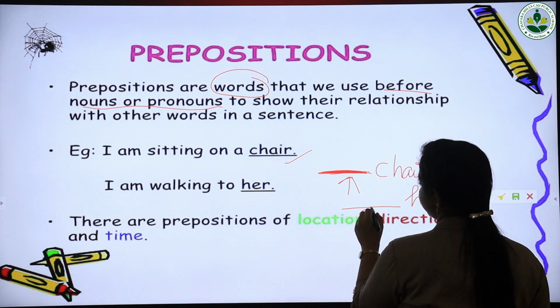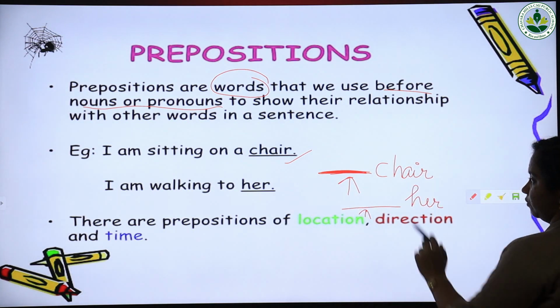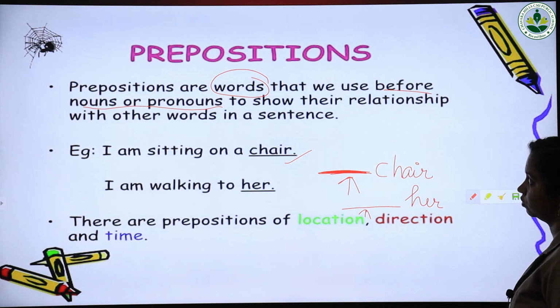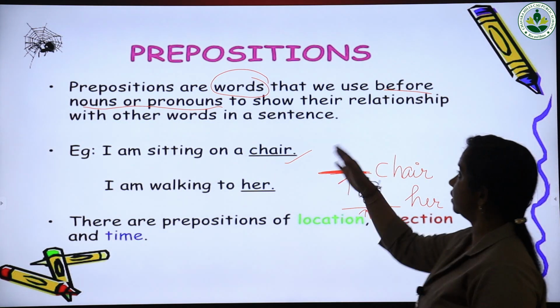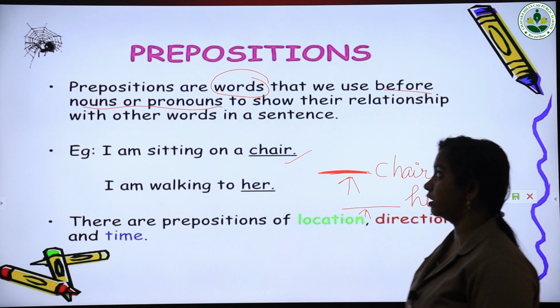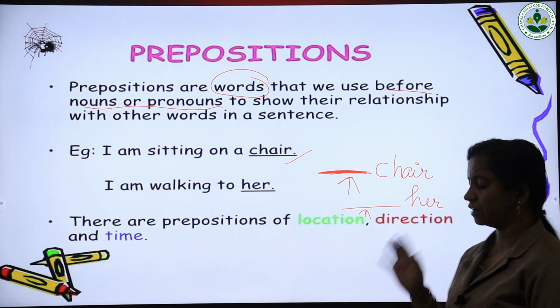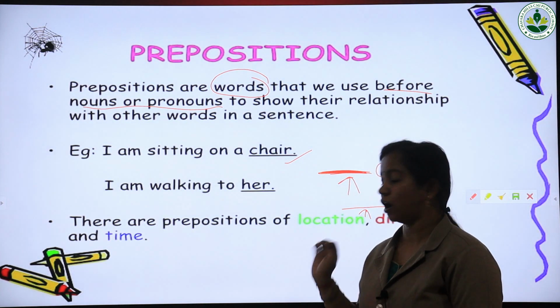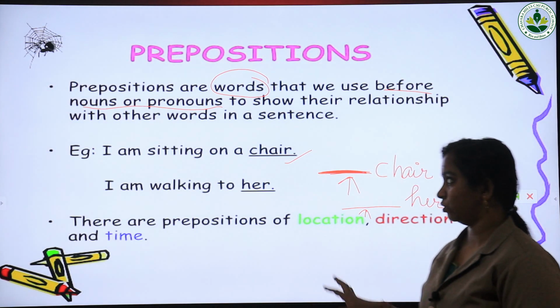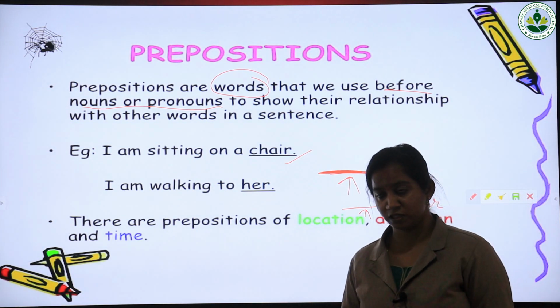We use it either before a noun or before a pronoun to show the relationship with other words in a sentence. There will be other words apart from nouns or pronouns in a sentence.